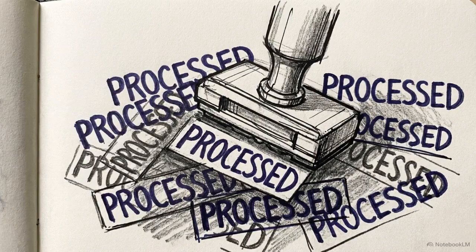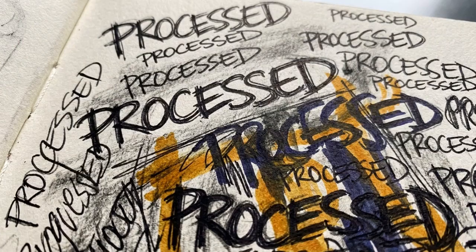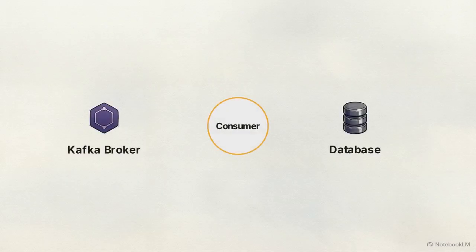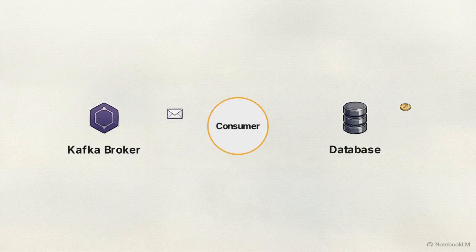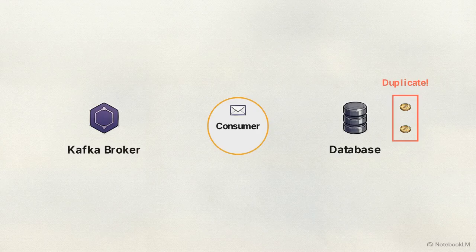Even with perfect chronological ordering, Kafka's default delivery model practically guarantees duplicates. The protocol intentionally prioritizes at least once delivery, repeating a message rather than risking data loss. Observe this consumer timeline. The node ingests a packet and successfully updates a downstream database. But milliseconds before the offset commit reaches the broker, the consumer crashes. The broker never recorded the completion. When the consumer restarts, it pulls that exact same uncommitted packet, processes it again, and executes a second duplicate database update.